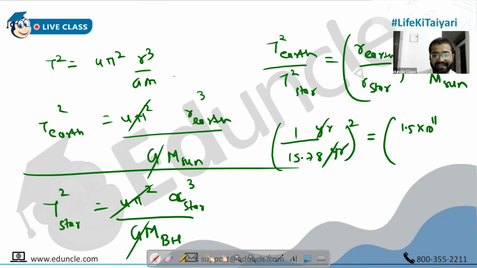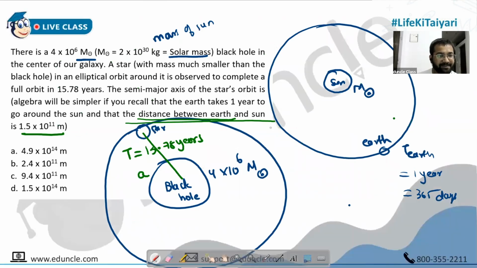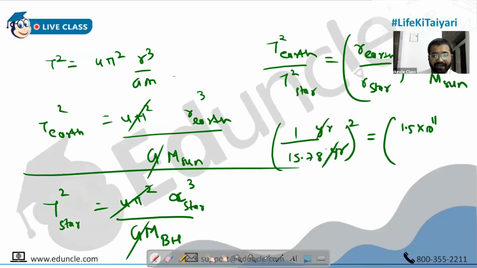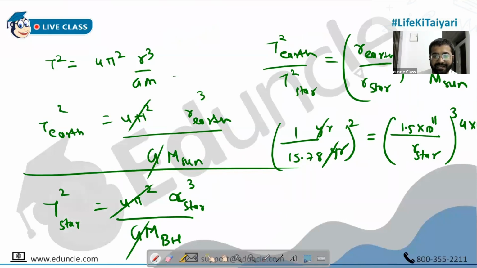So the radius of Earth, that's 1.5 into 10 raised to 11. Radius as in the radius of the orbit of Earth. That is given to us, the distance between Earth and Sun. Remember this value 1.5 into 10 raised to 11 by heart. Upon the radius of the orbit of the star, that they are asking us. Mass of black hole, they have given us 4 into 10 raised to 6 times solar mass. And mass of Sun is the solar mass. Understood? Any questions? Solar mass is known as the mass of the Sun.